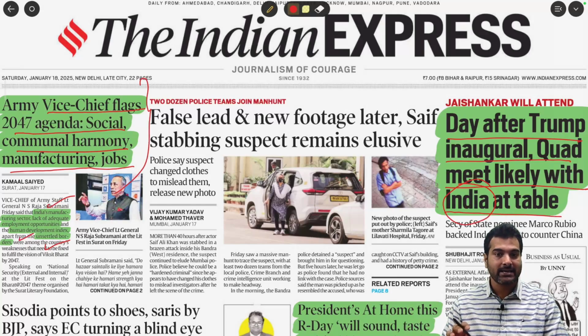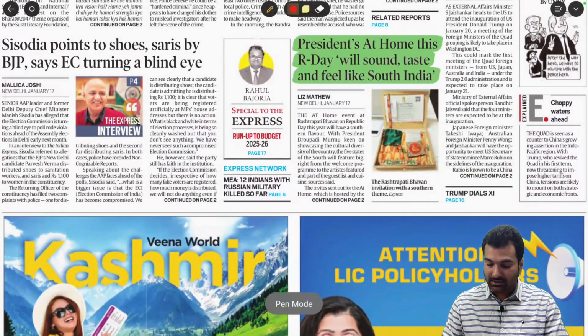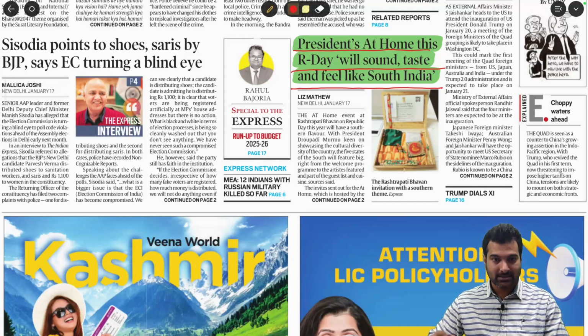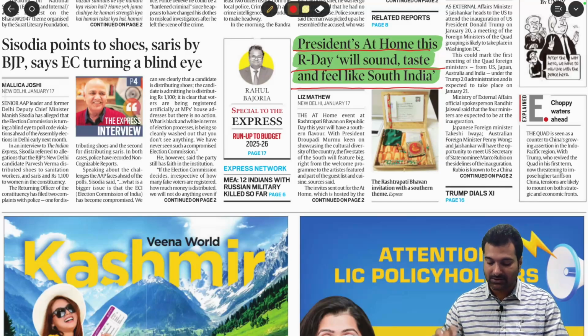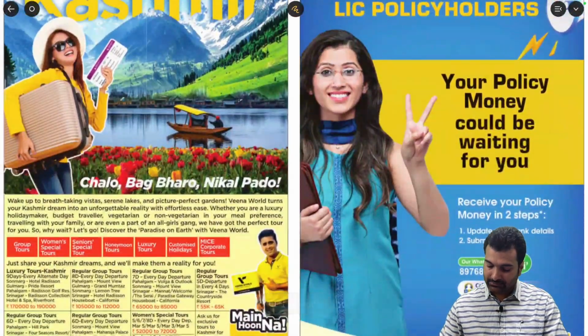So those are the focus areas. Next, another one. This is very important, especially in the context of prelims. President at home, this Republic Day will sound, taste and feel like South India, right? What it is is available on the next page. Just wait for a time, I will be showing you that. See here.